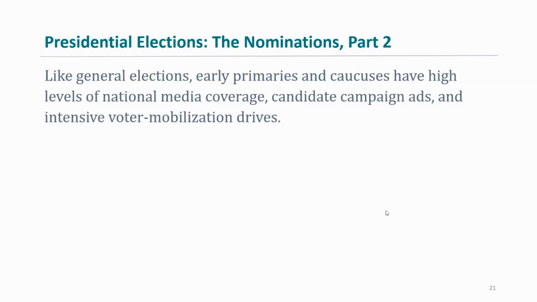So on the Republican side is where we're going to see more of this. We'll see a lot more candidates on the Republican side. Trump has already said that he's going to run for re-election. We'll see about some of these other people, like current Florida Governor Ron DeSantis. He's looked at as kind of the second option. I know Nikki Haley is also going to be running. So we'll see some of these candidates pick up, because since the Republicans are the challenger party, we will probably see more of these candidates coming up, right? But again, lots of media attention, and of course going door to door, canvassing people, trying to mobilize the voters, trying to get them to turn out for their candidates, right?